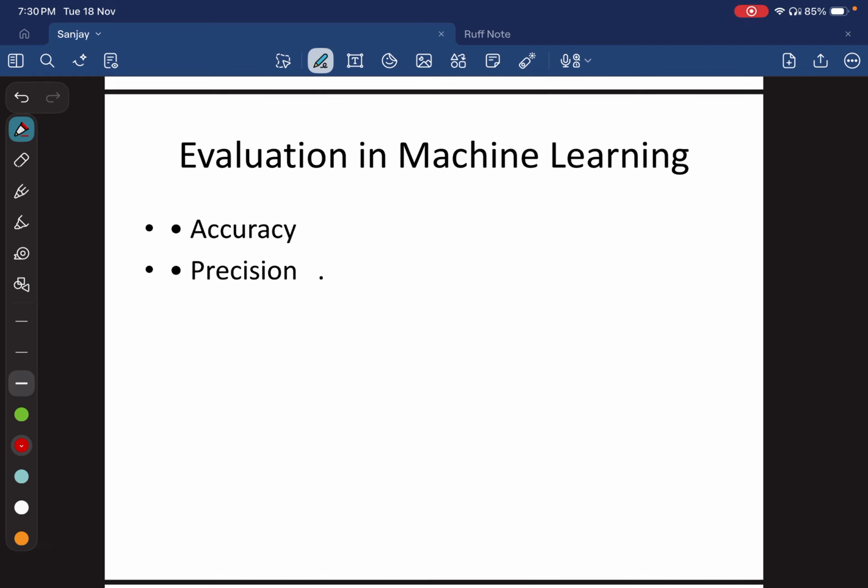When I say the model is trained or learns something using data, we can't be sure that the model will always be correct, because in the real world the data set has noise, so we cannot assure that the model will always be correct. For that, we evaluate our model using precision and accuracy. There are other methods too, but these two are mainly used.